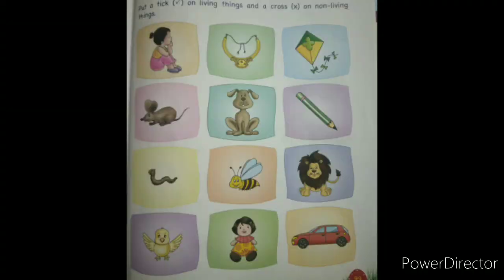Okay, children, so now you all know what is a living thing and what is a non-living thing. So let us do the exercise from your workbook. What you have to do here, you have to tick on living things and cross on non-living things. So let us start. See, first picture is of a girl. That means human being. Human being can move, can drink, can eat, can reproduce and give response. So we will put tick on that.